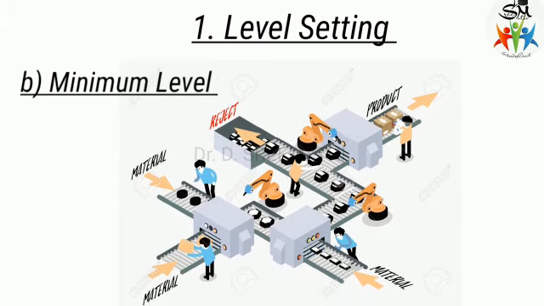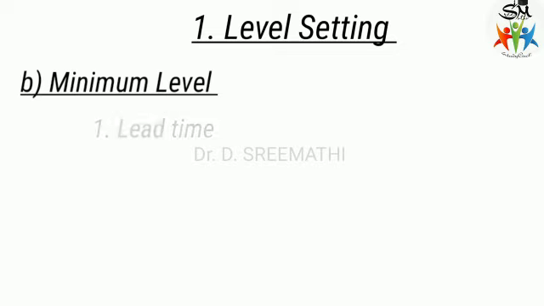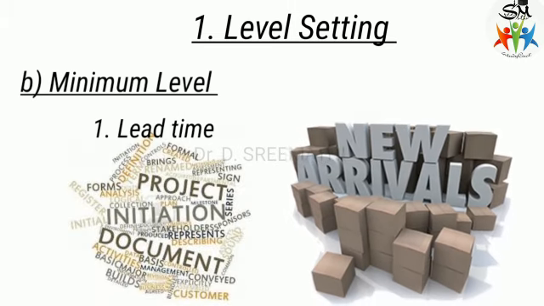In fixing this level, there are a number of factors to be taken into consideration. That is the lead time, the time lag between initiating and receiving the material. That is, when they initiate the purchase of material and when the material reaches the godown, this gap we consider as the lead time.